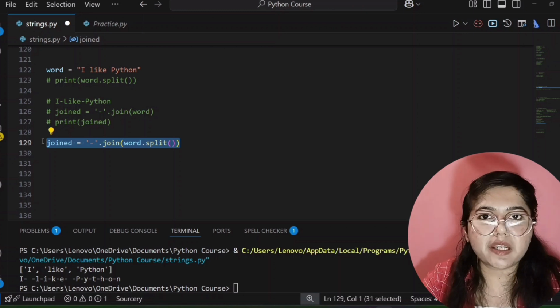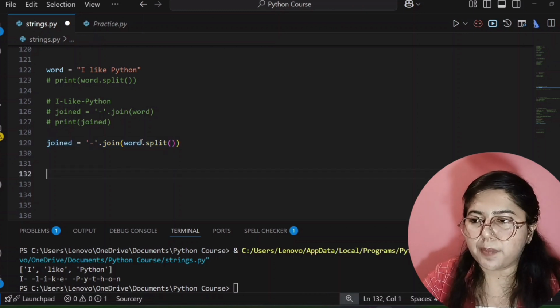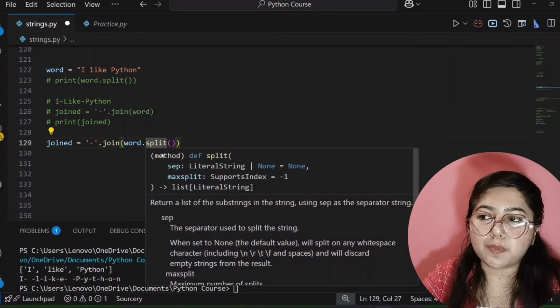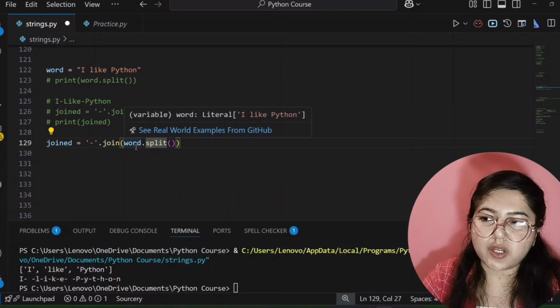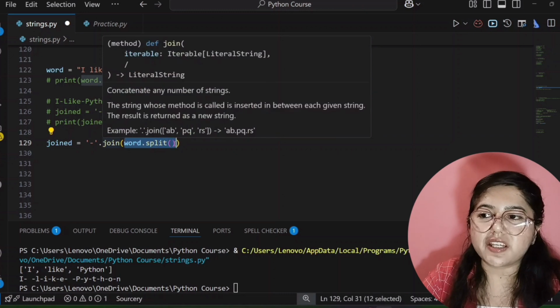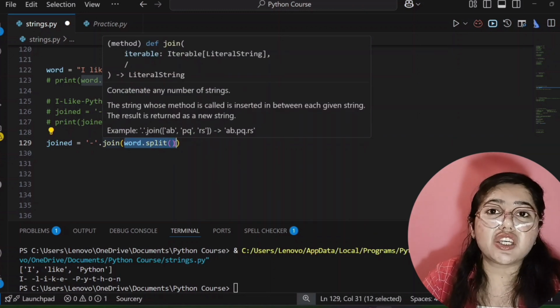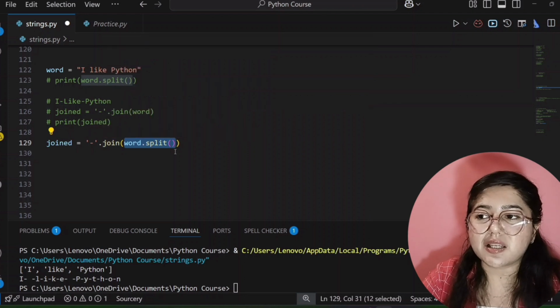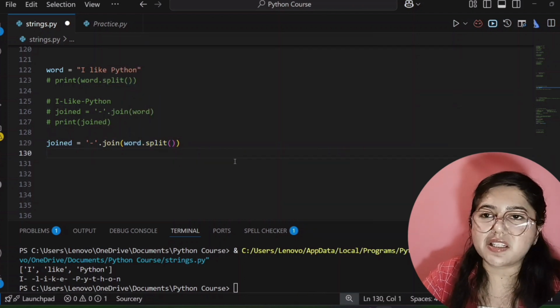So now let me explain this line. See here, this word is our variable where our string is stored, and I'm telling my code compiler to split this string. So how will it split? I will be separated, like will be separated, and Python will be separated. So this part of our code is separating each and every word from our string. Means I is separated, like is separated, then Python is separated.